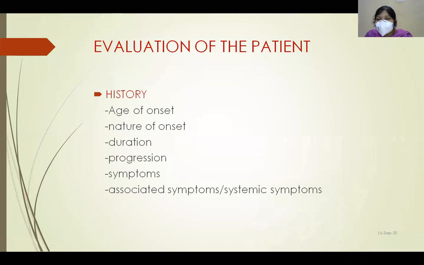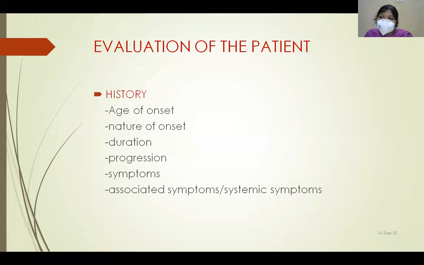Age of onset is important because certain diseases are more common in certain age groups. Like in children, in unilateral proptosis, the most common cause is orbital cellulitis. And in adults, the most common cause is thyroid orbitopathy. And in bilateral proptosis in children, the most common causes are neuroblastoma and leukemias.